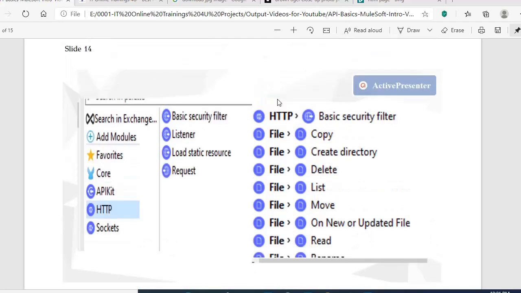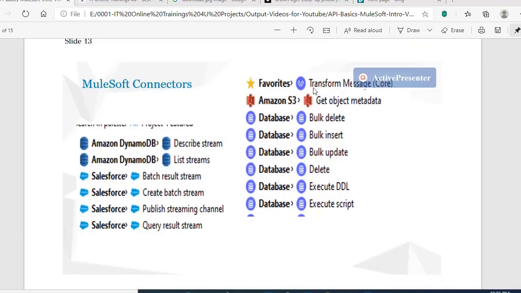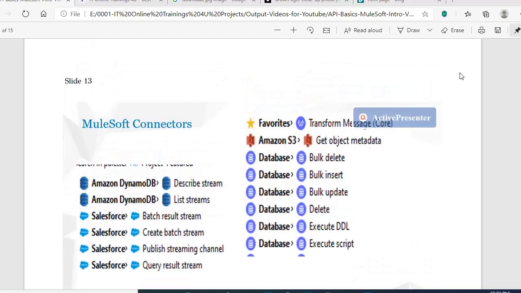from one message format to another message format by using DataWeave. This is the Transform Message component. This is the main component to transform data from one format to another format. Let's say one application has a JSON data format, and another application needs the data in XML data format. This Transform Message will take care of the data transformation. It will take the JSON data format as an input, do all the transformations, and send the output as XML format. So that will make our life easy.